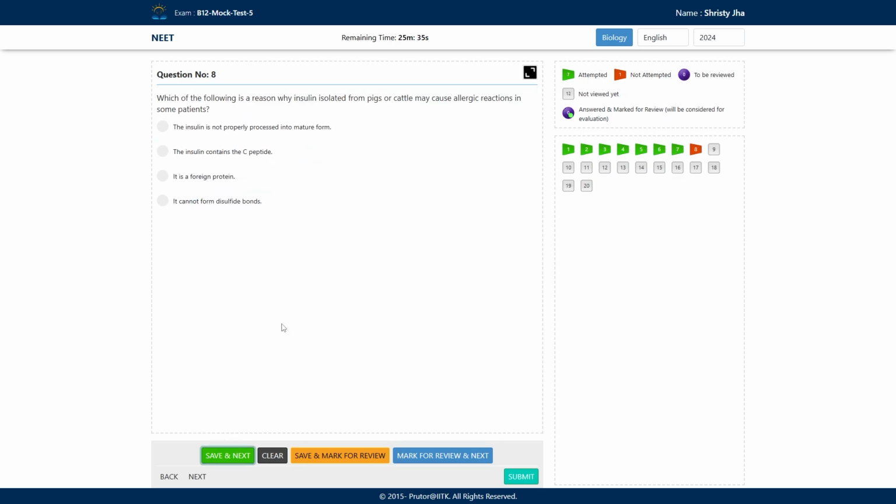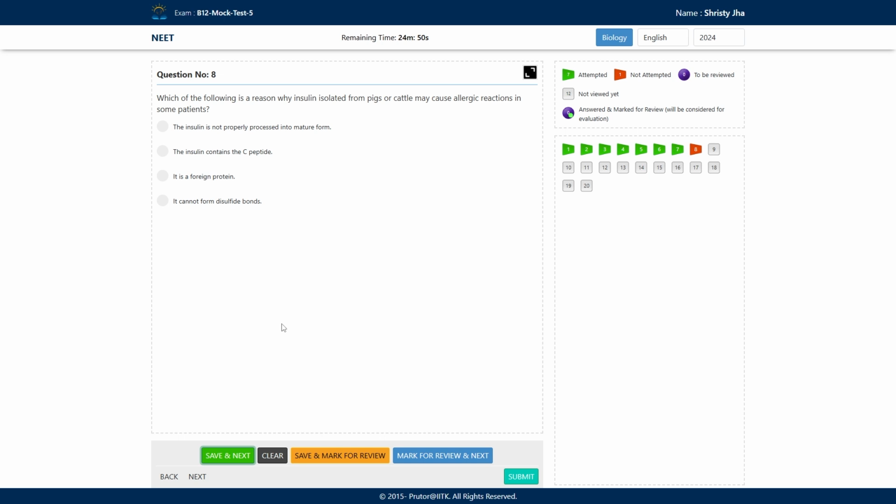Next question says, which of the following is a reason why insulin isolated from pigs or cattle may cause allergic reaction in some patients? We know that before recombinant insulin, when Eli Lilly company came, it provided the idea that we can extract chain A and B and then join them. Before that, we used to take insulin from slaughtered pigs or cattle, but they used to cause allergic reactions in some patients. So why did this allergic reaction come in some patients?